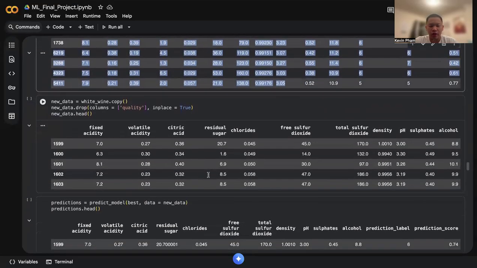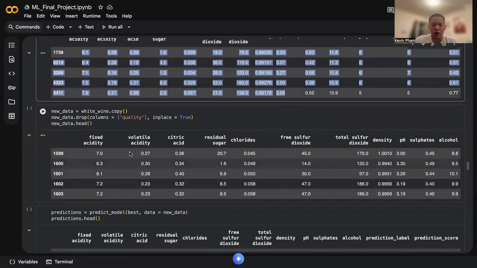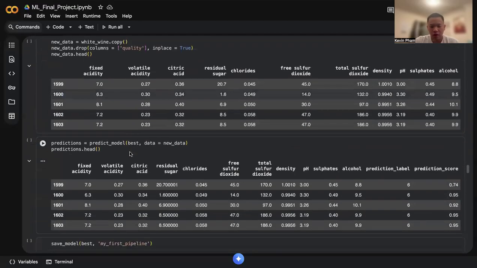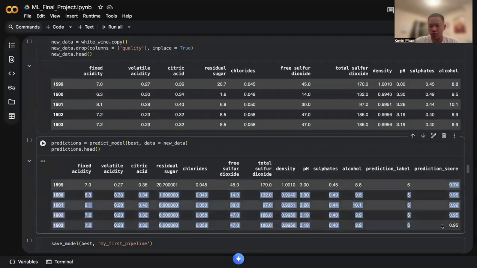Finally, I redid that and dropped the quality to make it a blind prediction. When I sent the values into the prediction, I found these prediction scores.